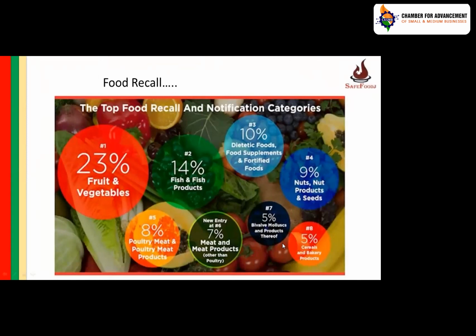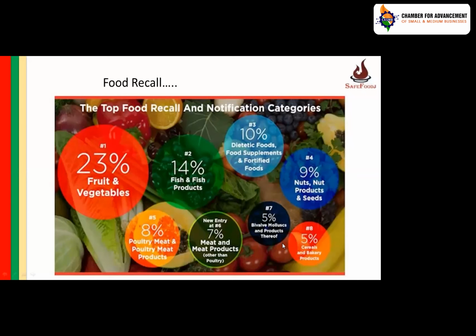So worldwide, if you see, you have maximum recalls in fruits and vegetables. Minimum recalls in cereal products. So 10% recall in dietetic foods, food supplement, fortified foods, 9% recall in nuts and other products. And there could be different reasons for the recall.